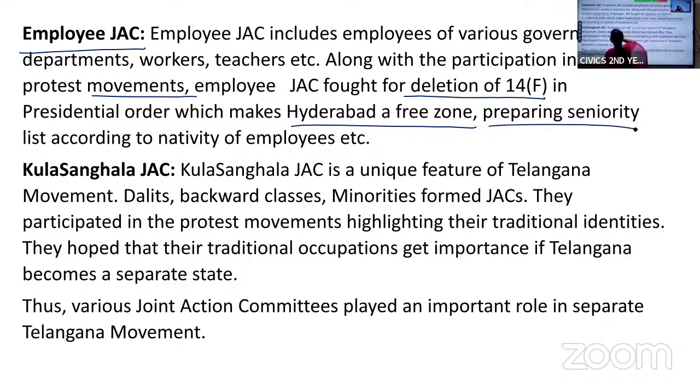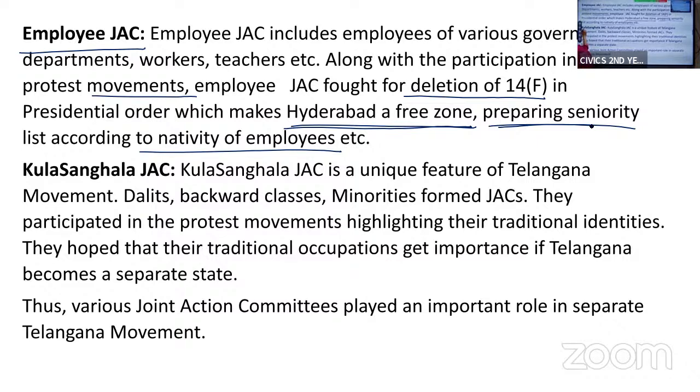the seniority list be prepared according to the nativity of the employees, to which region the employees belong. Based on that, the seniority list should be prepared. So along with participation in the Telangana movement, the employee JAC also fought for these two things. One is it was against making Hyderabad a free zone, and it suggested that the seniority list should be prepared according to the nativity of the employees.